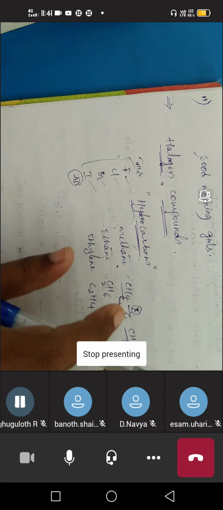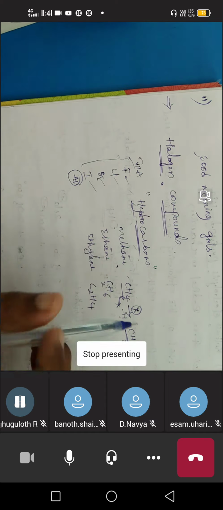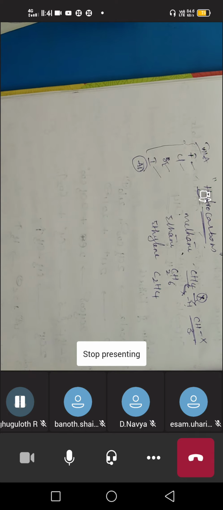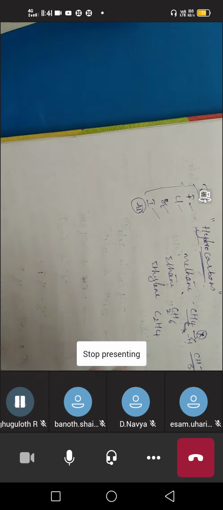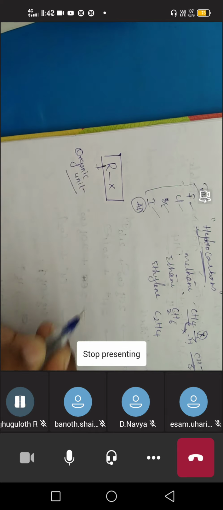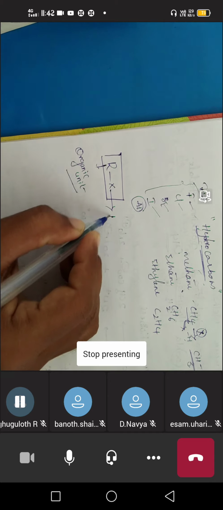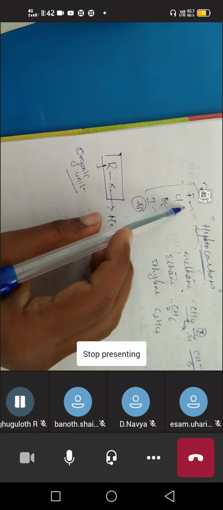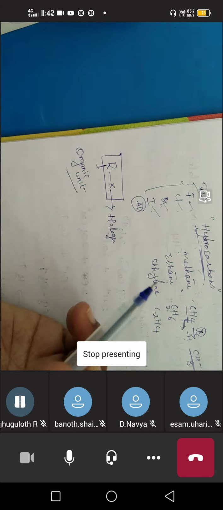So now we can say that halogen compounds are the derivatives of hydrocarbons. These are generally represented by RX. Halogen compounds are represented with the formula RX. Here R indicates the organic part or organic unit, and X means halogens. They may be fluorine, chlorine, bromine or iodine. So this is the general representation of halogen compounds. Okay, so next, classification.